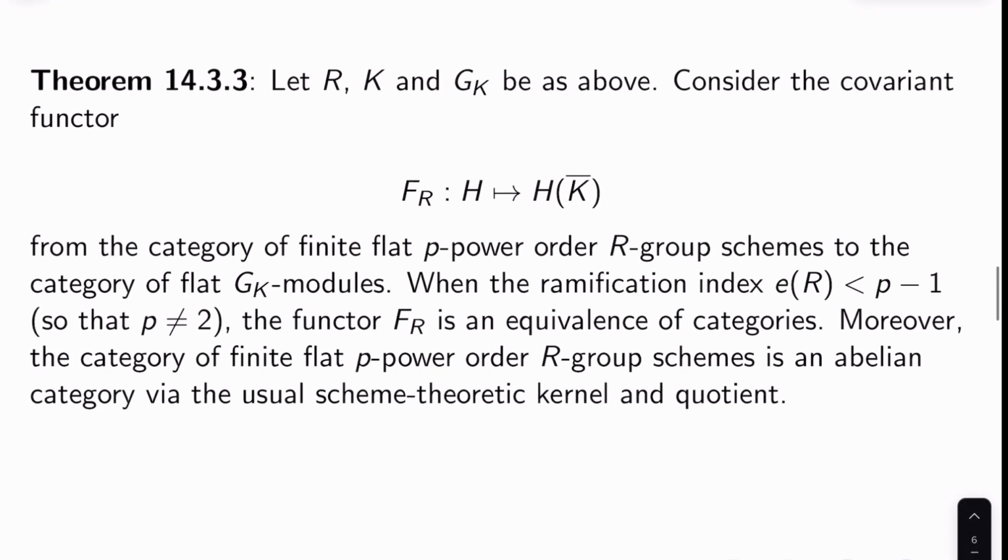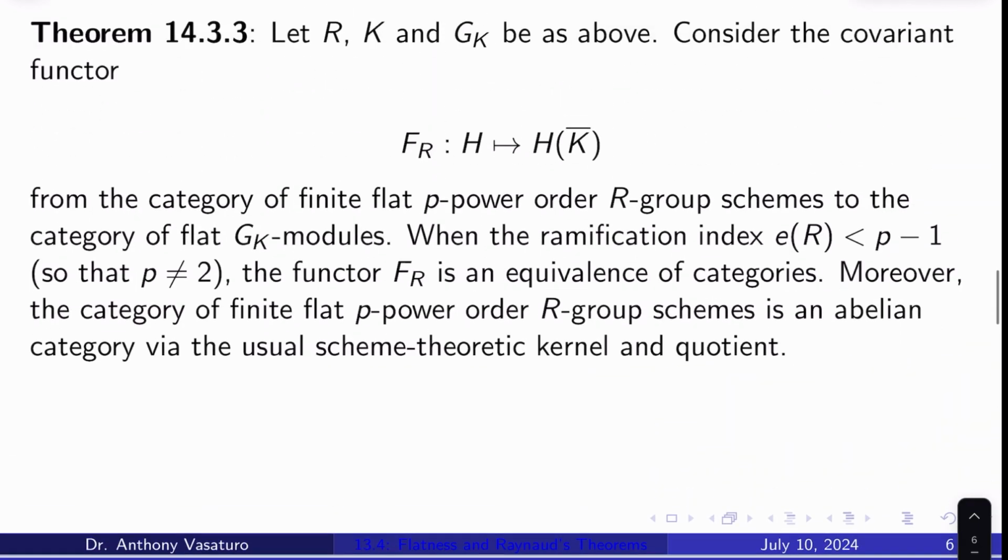First, let's talk about Raynaud's equivalence of categories. Theorem 14.3.3: let R, K, and G_K be as above, and consider the covariant functor F_R from H to the K bar points of H, from the category of finite flat p-power order R group schemes to the category of flat G_K modules. When the ramification index e of R is less than p minus 1, so that p isn't 2 in particular, this functor is an equivalence of categories. Moreover, the category of finite flat p-power order R group schemes is an abelian category with the usual scheme-theoretic kernel and quotient, so you get to do all that kind of exact sequence stuff in that category.